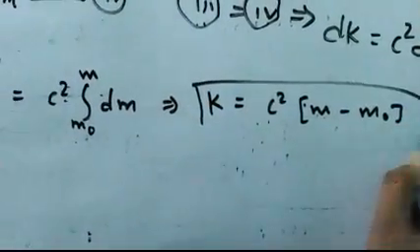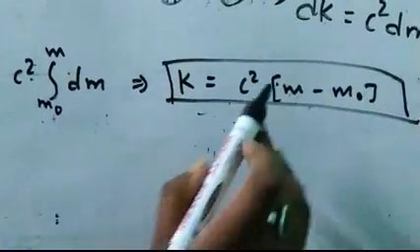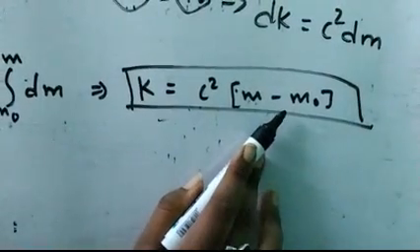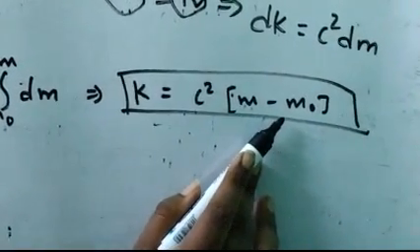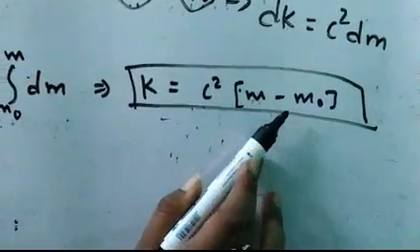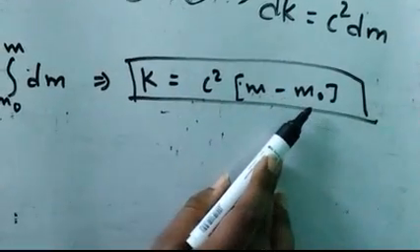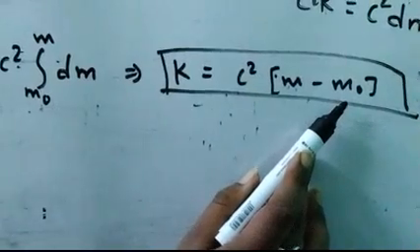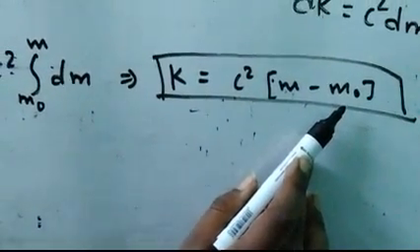Now see friends, this is the most important thing. m minus m0 indicates the increment in the mass when the object is moving at the velocity v. It is the increment in mass due to the moving of the object with a particular velocity.